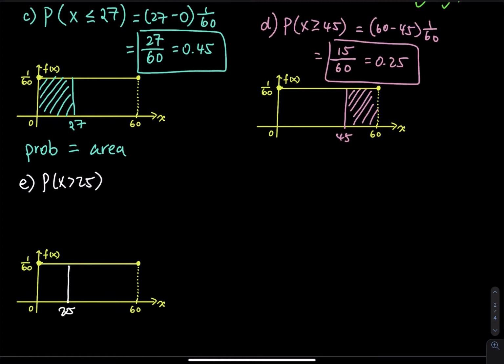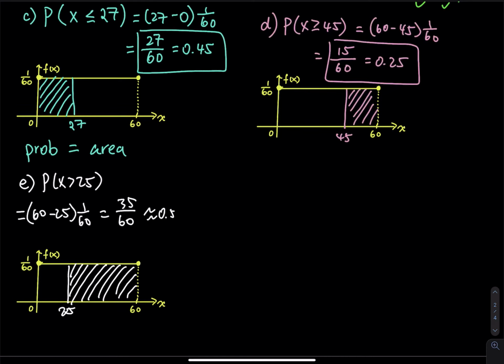Then we have to capture all these areas. Then the probability is big minus small times the height. So you have 60 minus 25, that equals 35, divided by 60. So that would be a little bit more than 0.5, right? So that is around 0.5833. You take 35 divided by 60. This one, you do have to round. So that is part E.